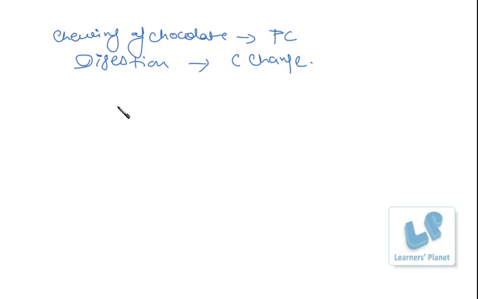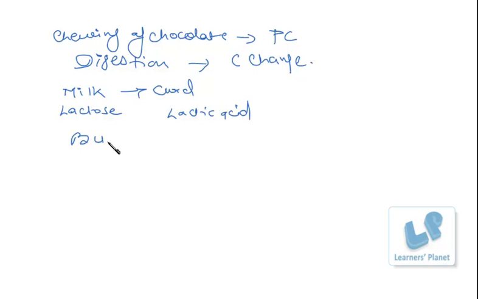Let's take a few more examples. Conversion of milk to curd. What is it? It is a chemical change. Right? The chemical change has taken place. See, in the milk there is lactose present. And in the curd, lactic acid is present. Rusting of iron nails is a chemical change.